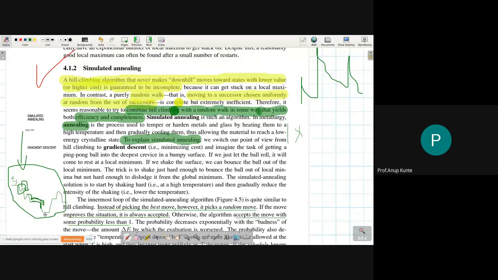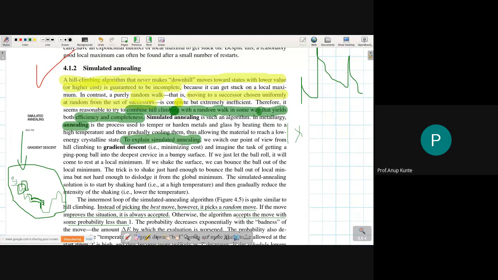Uphill and then gradually turn towards downhill again. So this is what this algorithm allows you to do. Initially, the temperature gradient is more, that is the shaking value, the randomness is more. As you approach better solutions, the randomness will get reduced and you will have a more organized way of going ahead into the algorithm. So please, you can read it ahead and you can read the content.